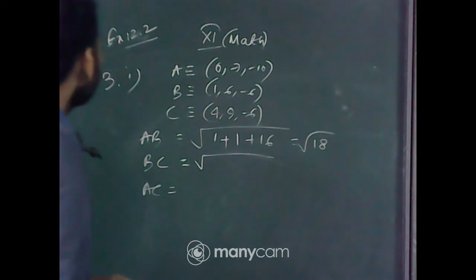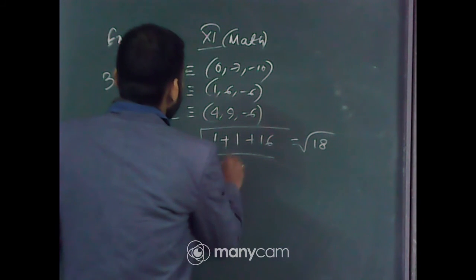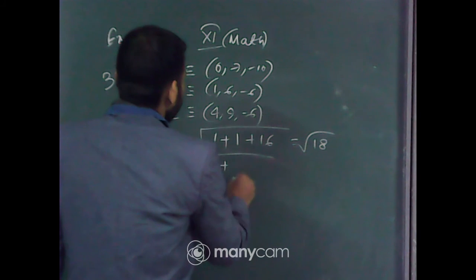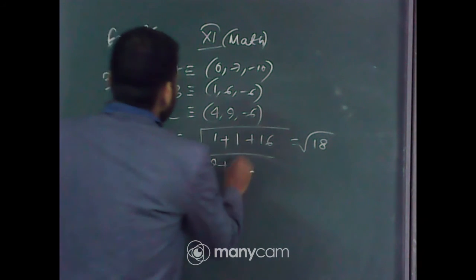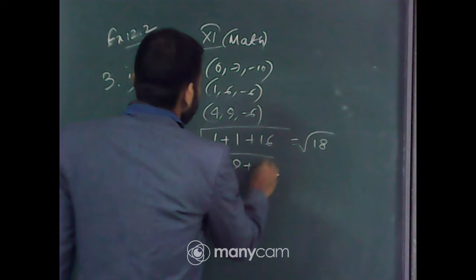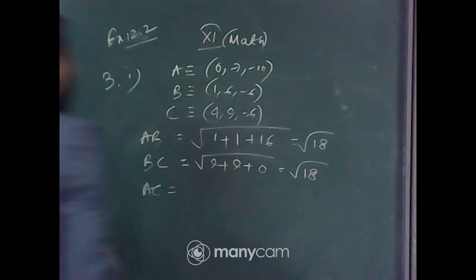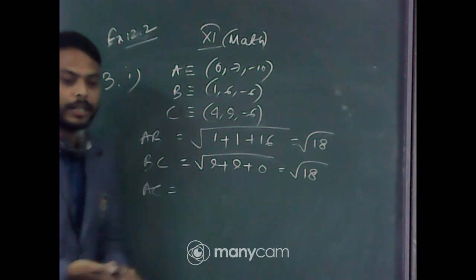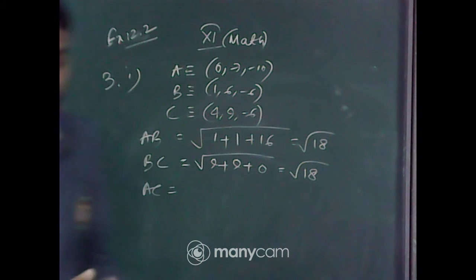Now move on to BC. 1 minus 4 whole square, that is 9, plus 6 minus 9 whole square, that is again 3 square, that is again 9, and then it is 0. So root under 18. Okay, so AB and BC are equal. That means the value of AC here is needless.